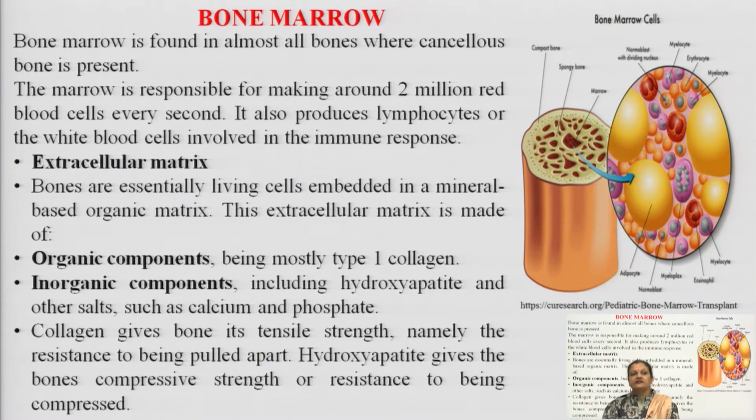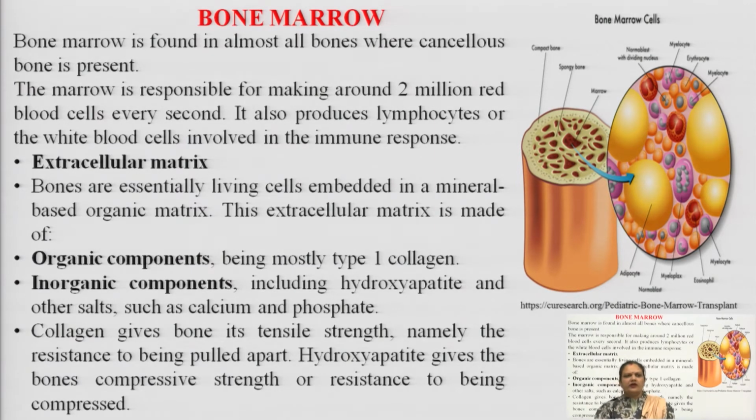This matrix is made up of organic and inorganic components. The organic component is basically type 1 collagen. We have talked about the collagen protein, and this collagen protein is considered the organic component of the extracellular matrix for the manufacturing, or synthesis, of new bone.